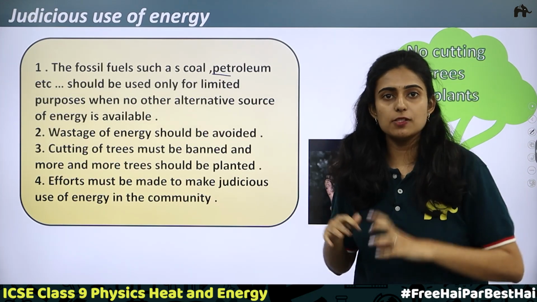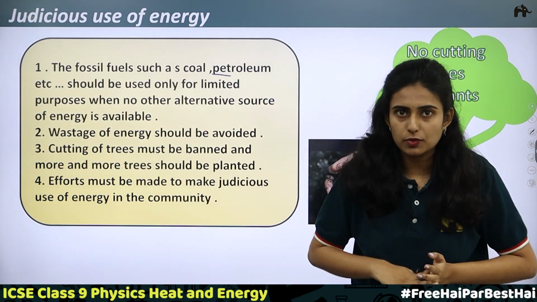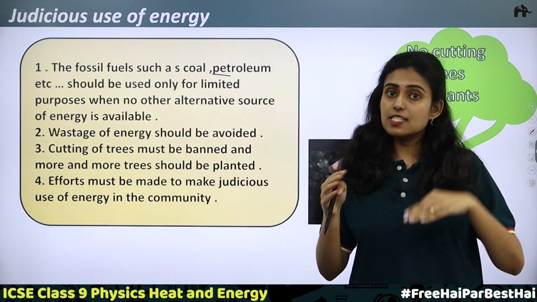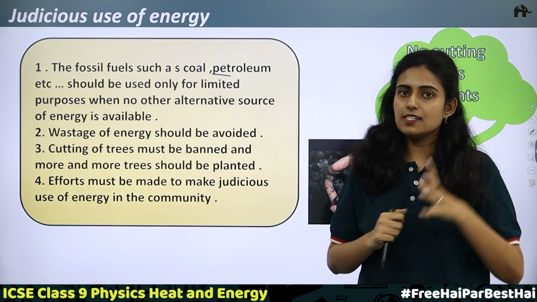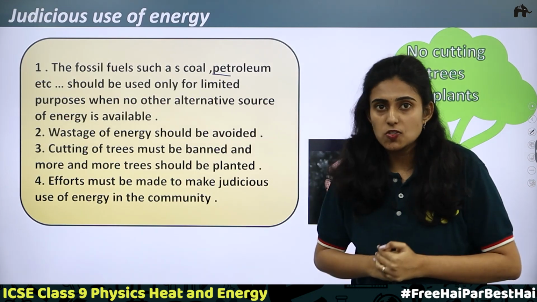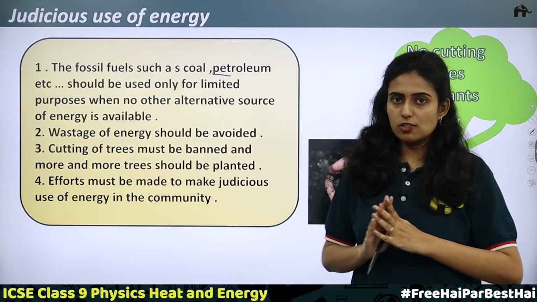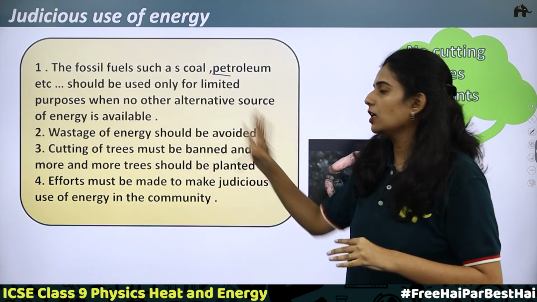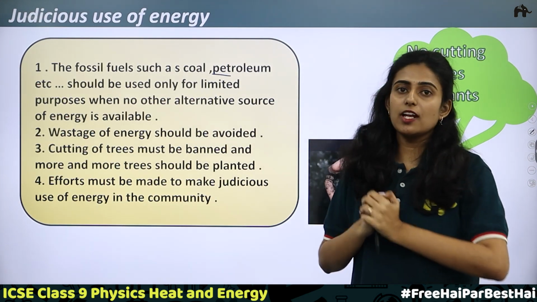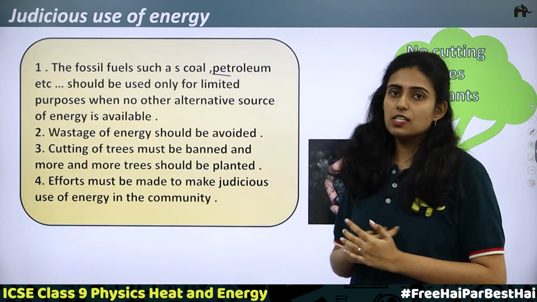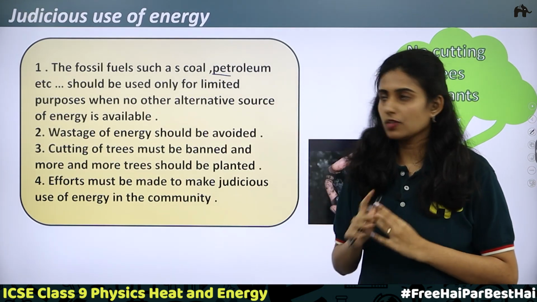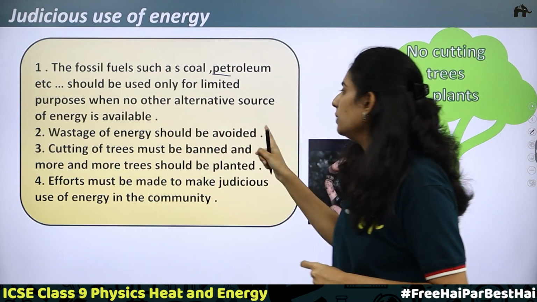We know that the energy from the sun will be obtained till the end of the universe. What about wind? What about water? All these we know are indirectly dependent on the sun. So once the sun is there, you will get all these. But what about the case of coal and petroleum? One day they will get exhausted. So only if there is no other source of energy available, only in those cases should you make use of them. So it is best to depend upon solar energy if it is possible, because solar energy will be there till the end. But that is not the case for coal and petroleum. Once they get exhausted, we won't have them. It is exhausted forever. Okay, next, second point, wastage of energy should be avoided.